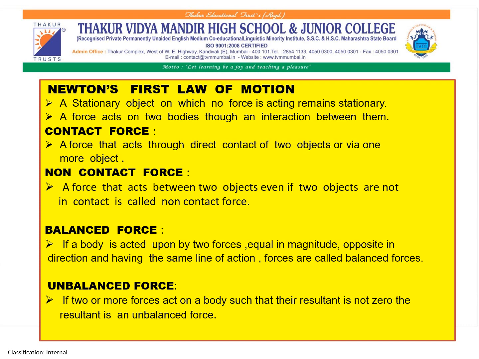Next, balanced force. If a body is acted upon by two forces equal in magnitude, opposite in direction, and having the same line of action, the forces are called balanced forces. Next, we are going to study unbalanced force. If two or more forces act on a body such that their resultant is not zero, the resultant is an unbalanced force.